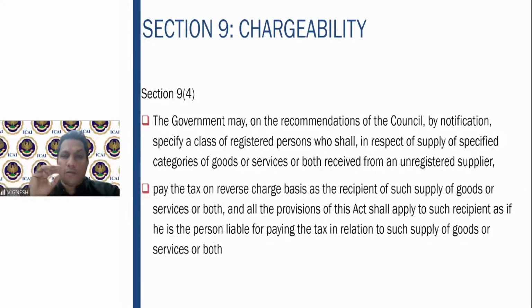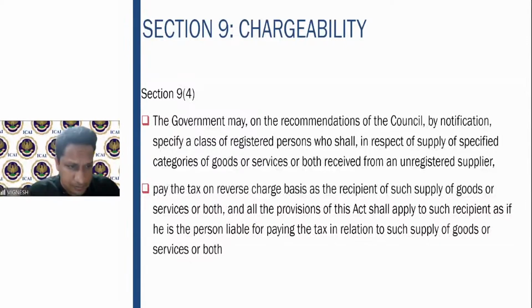This is the law. What was it before? It was a slight change, but the change was made post-impact. Earlier, if you are a registered person, from whomever you purchase and whatever you purchase, if it is more than 5,000, you have to pay the GST on the reverse charge basis.